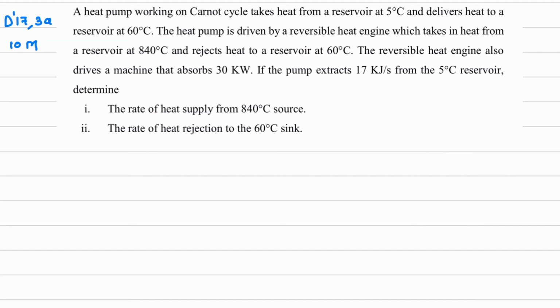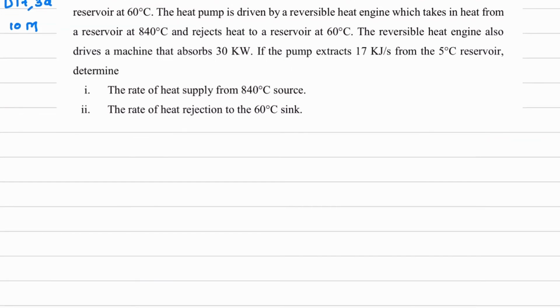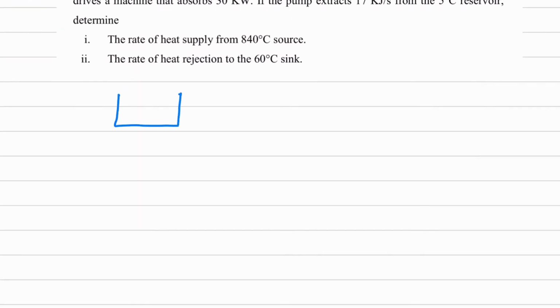So understand the question. A heat pump working on Carnot cycle takes heat from a reservoir at 5 degrees Celsius. So what I'll do, I'll draw a Carnot heat pump setup first. Okay, so let me draw the Carnot heat pump. So this will be high temperature reservoir T1.